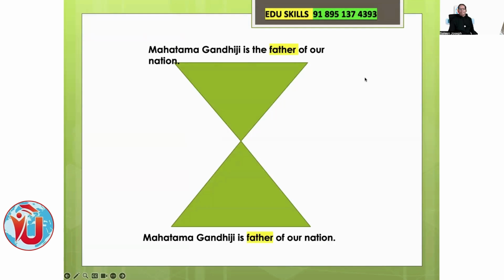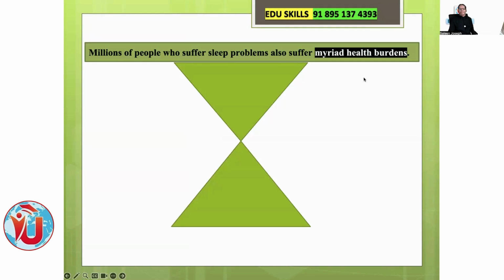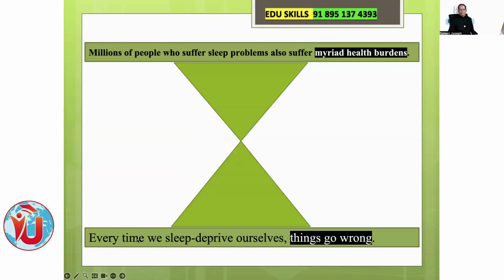This is the paragraph structure. Millions of people who suffer sleep problems also suffer myriad health problems. Every time we deprive ourselves of sleep, things go wrong. It's the same thing, but in other words. The topic sentence and the conclusion: the conclusion is the paraphrasing of the topic sentence. This is the paragraph structure.